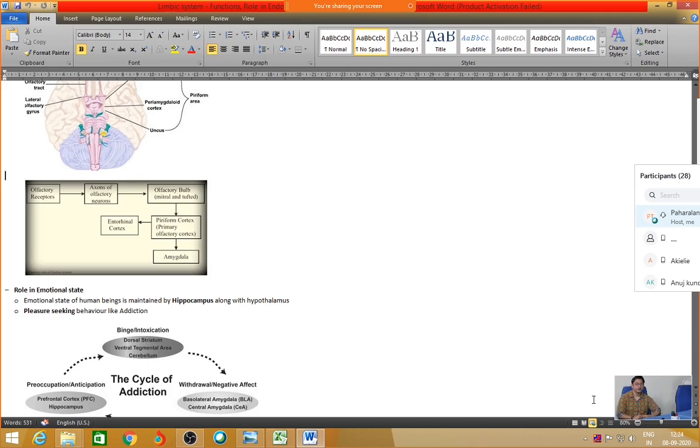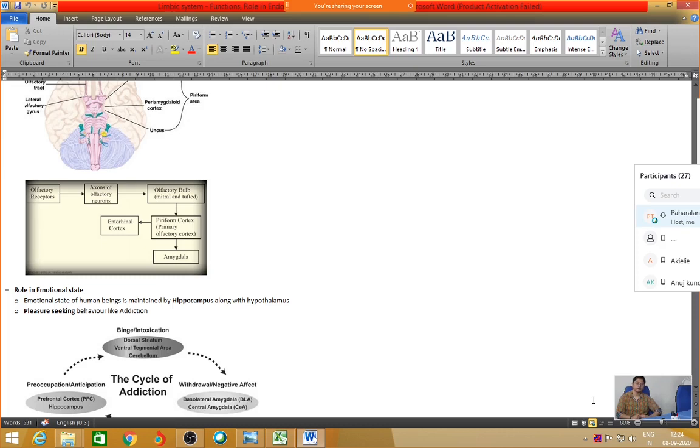How the cycle of addiction goes, I've given a flow chart, out of which you can see one word: the prefrontal cortex and the hippocampus are the parts of the limbic system which give the input of anticipation. That means if some kind of positive good memory was there with respect to some event or a person, just the thought of that person or event can bring back some kind of anticipation. That means you will feel happy just thinking about that event that is going to happen. This is an anticipatory response.